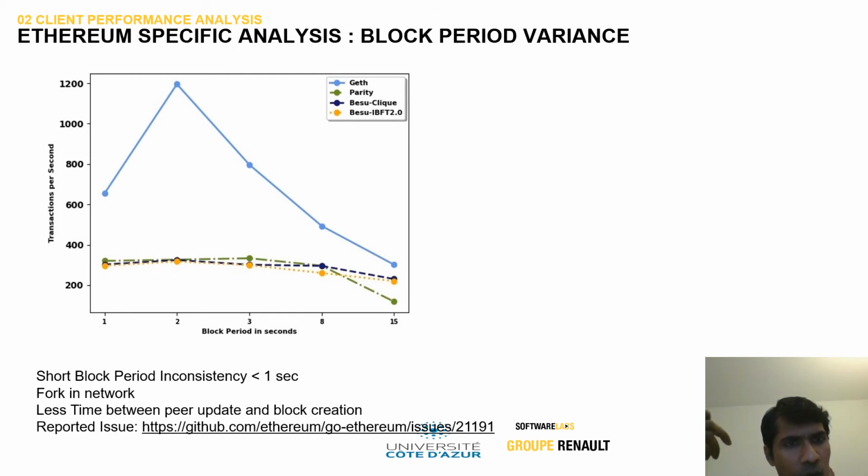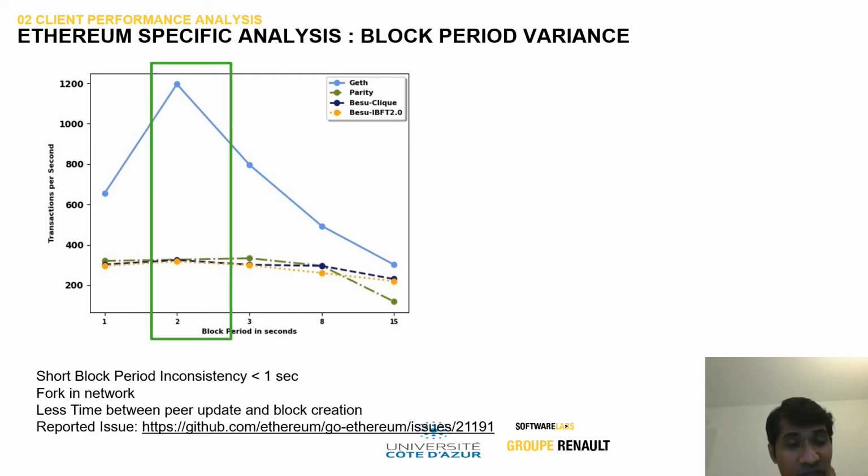Block period 2 was eventually the best here, as pointed out. The 1 second period was very fast, but with the others, such as 3, 8 and 15, blocks are churned out more slowly, so the TPS reduces here. We also reported this issue to the Ethereum community, which is being followed.